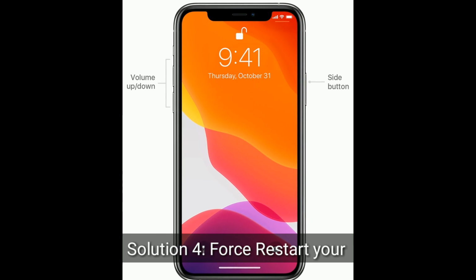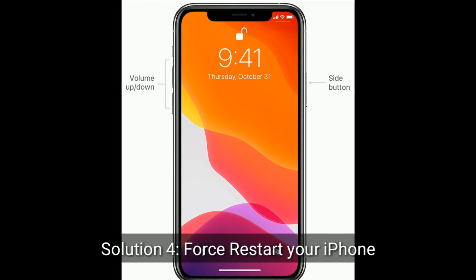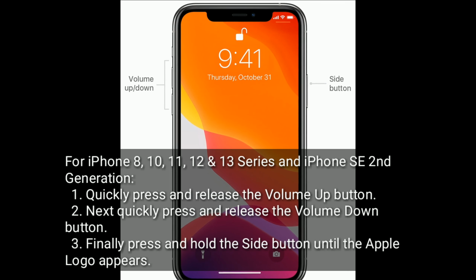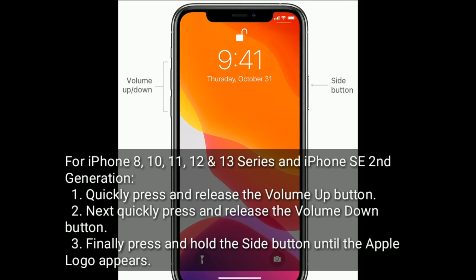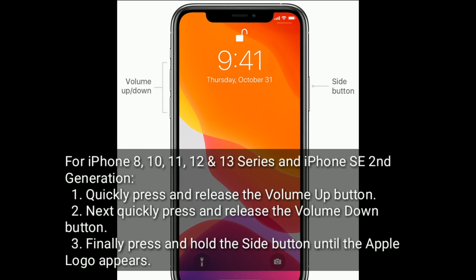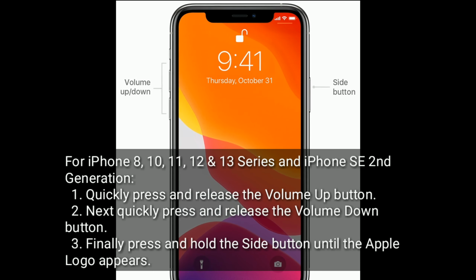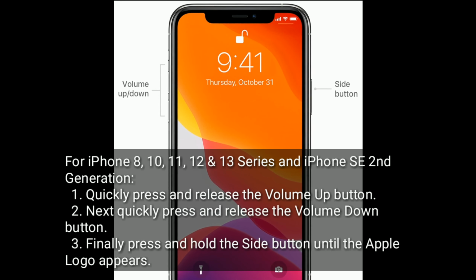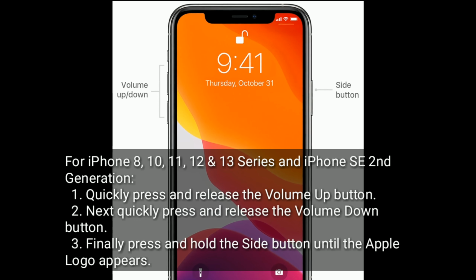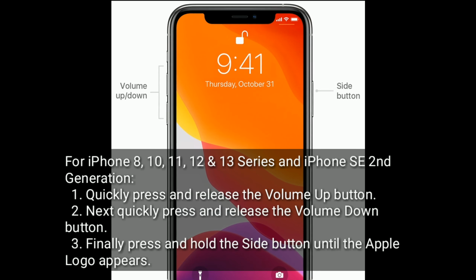Solution 4 is first restart your iPhone. For iPhone 8, 10, 11, 12 and 13 series and iPhone SE second generation. Quickly press and release the volume up button. Next, quickly press and release the volume down button. Finally, press and hold the side button until the Apple logo appears.